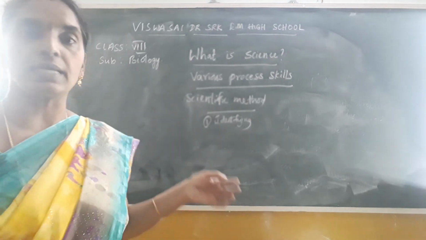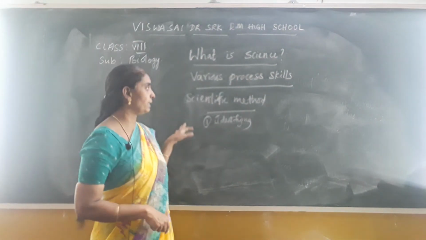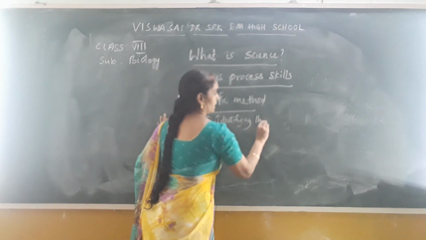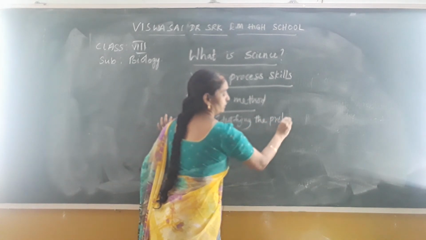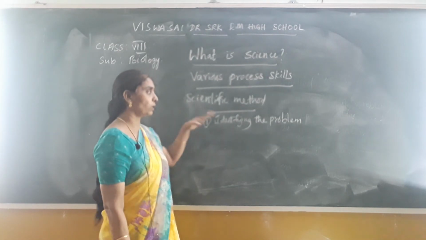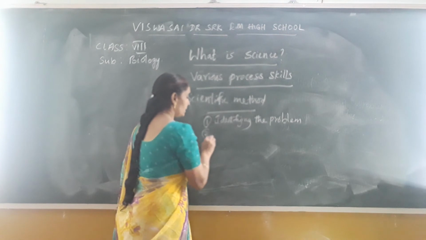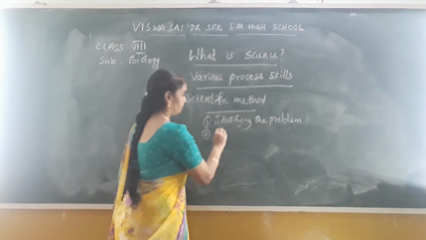So children, identifying the problem in the scientific method is the first one, and then the second, as I said, for example, the bulb not glowing is the identifying the problem. Next, in the second case, hypothesis.